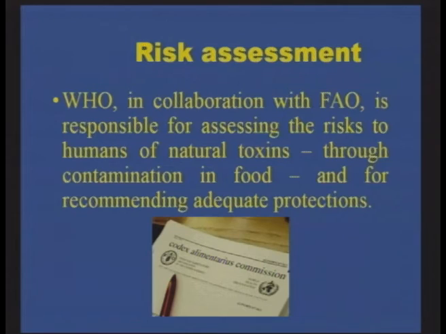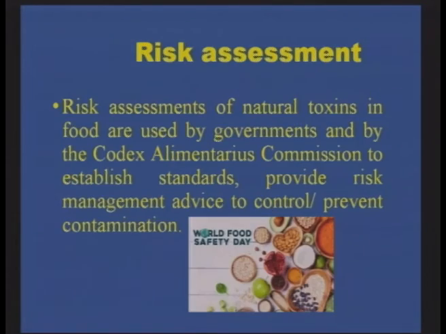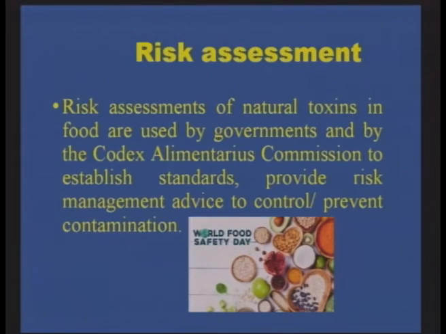So this food assessment of the natural toxin is used by the governments and the Codex Alimentarius Commission to establish standards and to provide risk management advice and to control and prevent the contamination. So thereby people are safe to choose their food product, and when they have these kinds of labels, then people are safe to choose the food that they eat.